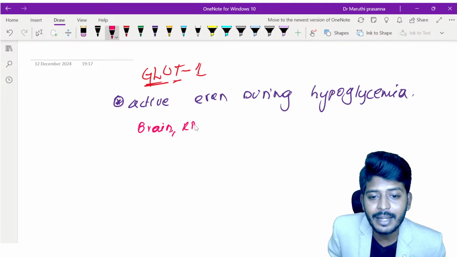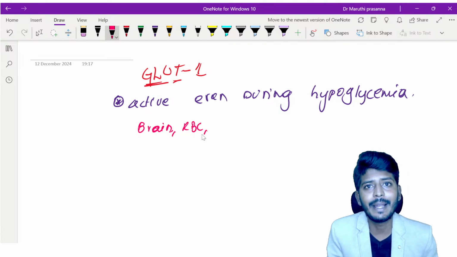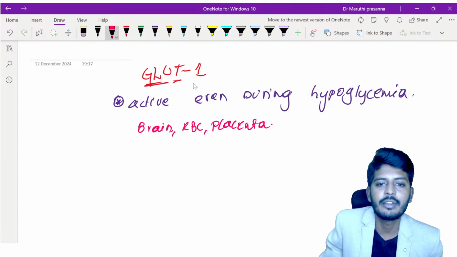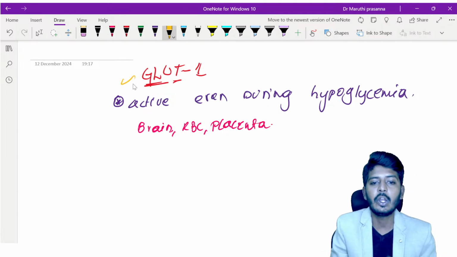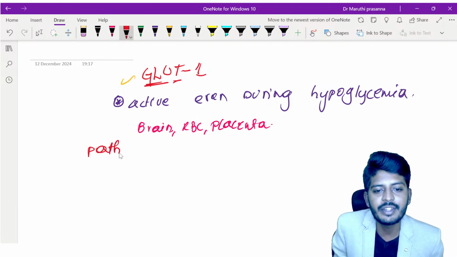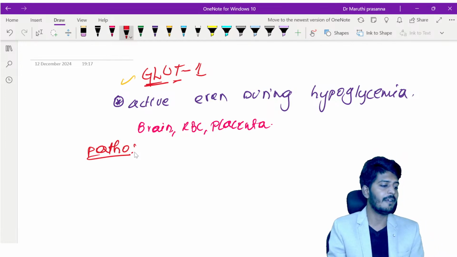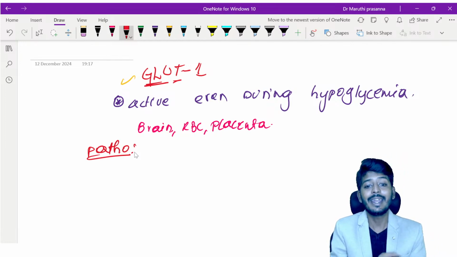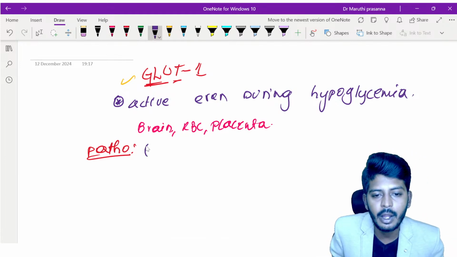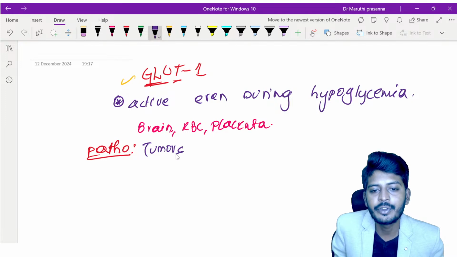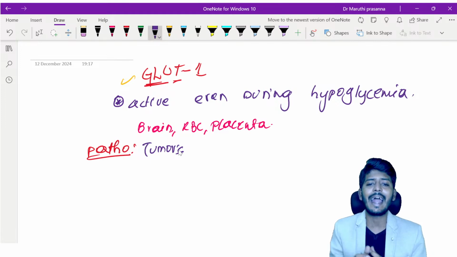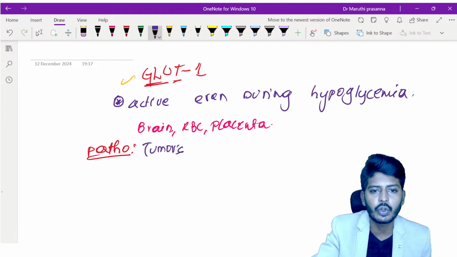And also your red blood cells, and also the placenta. So these are the locations where GLUT1 is majorly located, physiologically. Now pathologically, in which disease can we find it? Pathologically, GLUT1 can be found in one location, that is tumors. Tumor cells also take up glucose very quickly and rapidly with the help of this glucose transporter.